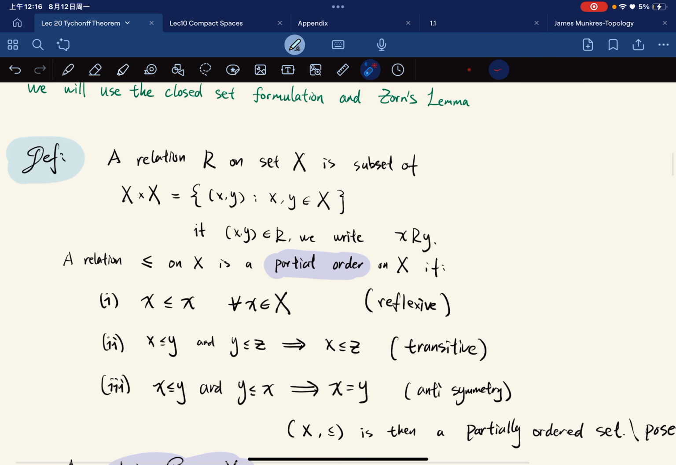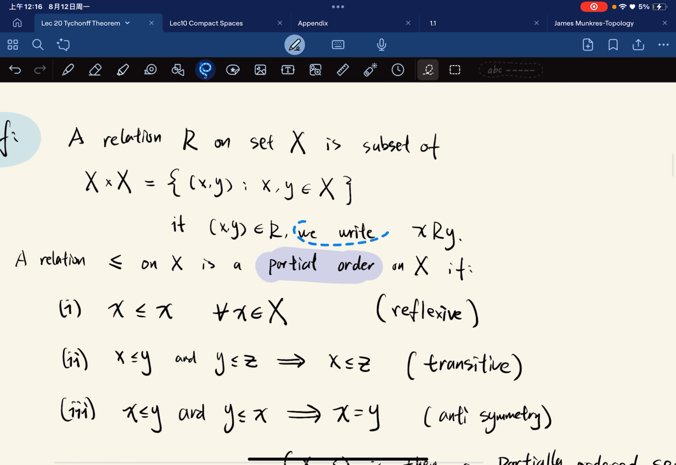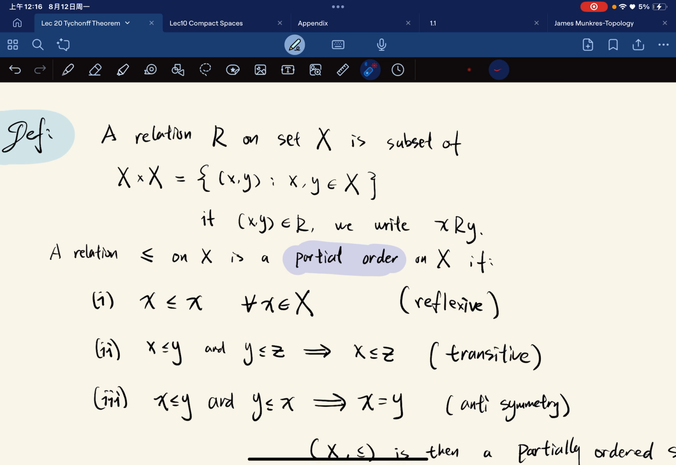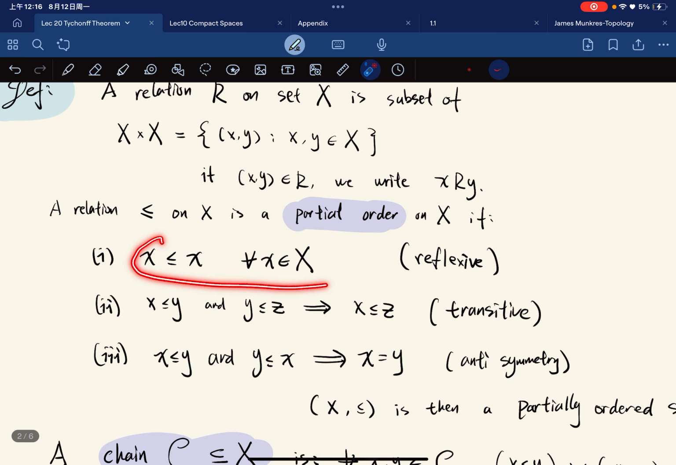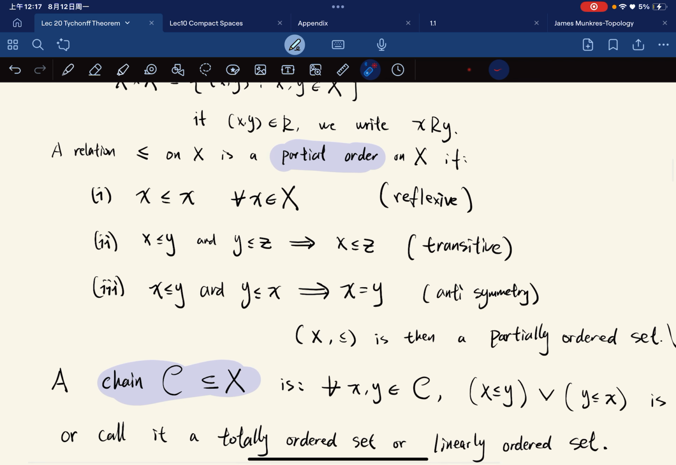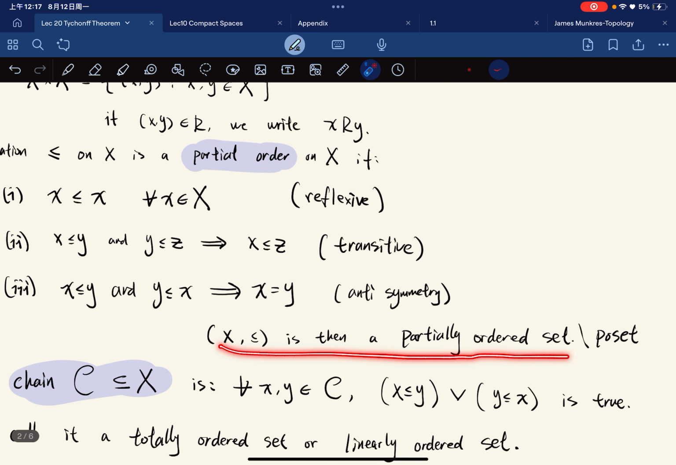So first, a definition. A relation on a set is a subset of the Cartesian product, such that if the pair x and y is in R, we write x R y. So this is any relation. A relation is called a partial order if it is reflexive, transitive, and also anti-symmetric.